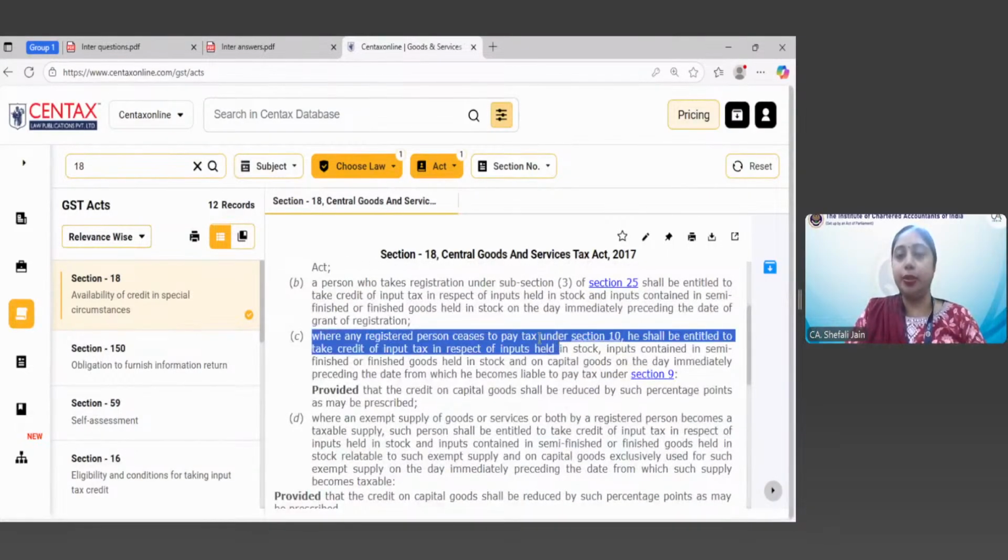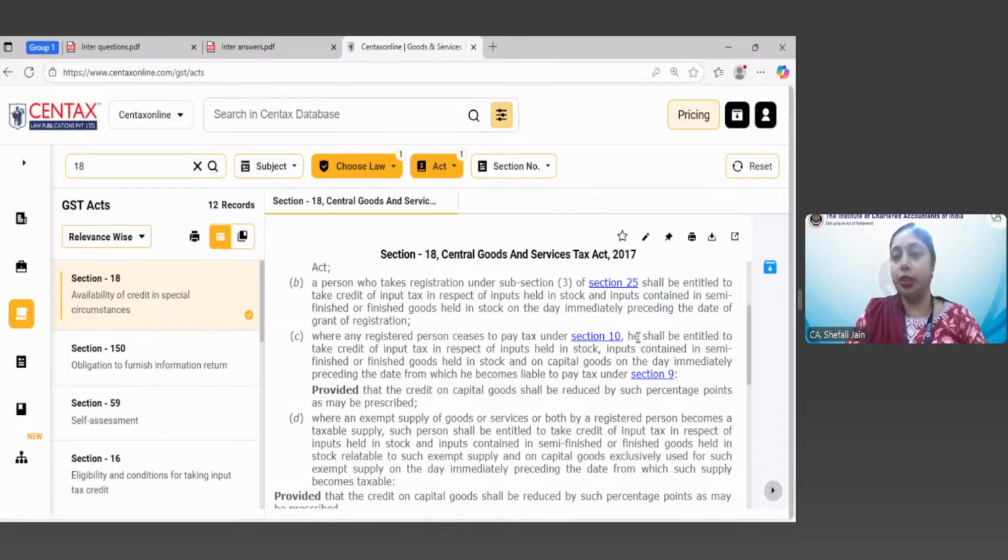Where any registered person ceases to pay tax under section 10, he shall be entitled to take credit of. Now I said that composition scheme is available under section 10. Now where a registered person ceases to pay tax under composition scheme, he shall be entitled to take ITC in respect of inputs held in stock, inputs contained in semi-finished goods, inputs contained in finished goods held in stock, and on capital goods on the day immediately preceding the date on which he becomes liable to pay tax under section 10.